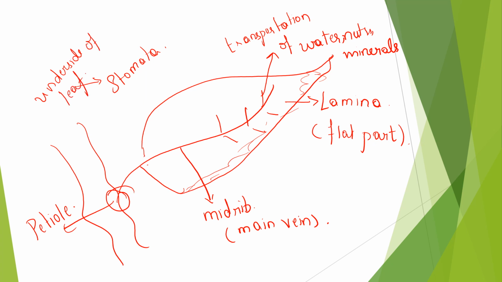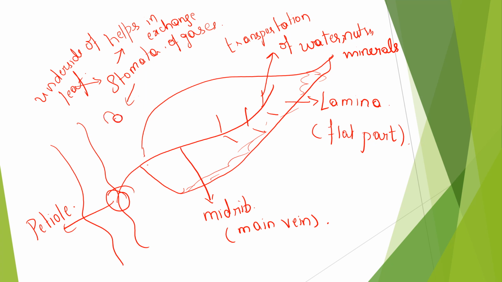So what does it do? It helps in the exchange of gases. Okay, what is it? Helps in exchange of gases. This stomata is a tiny opening under the leaf.